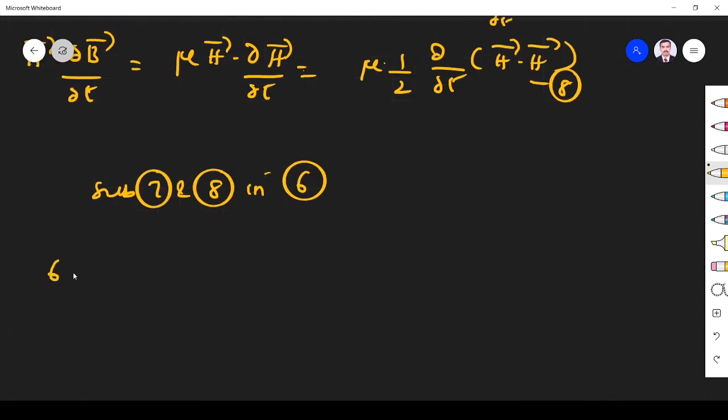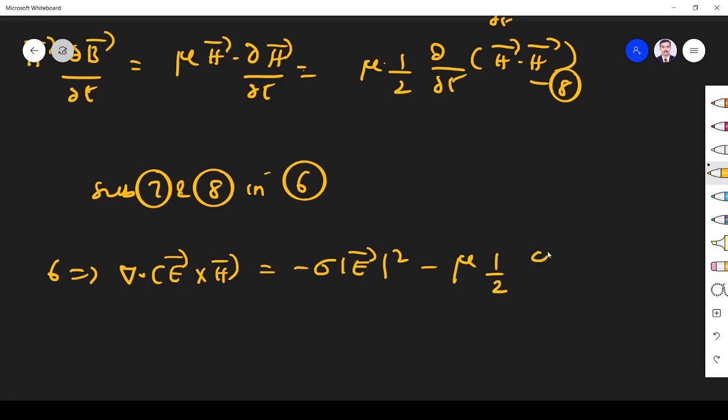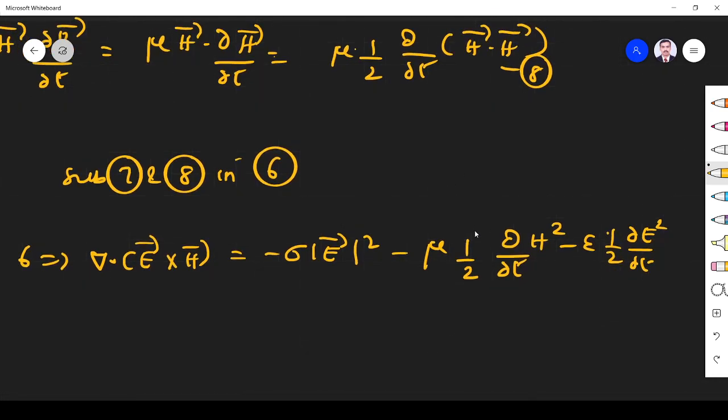From 6 it implies del dot E cross H is equal to minus σE squared minus μ into 1/2 ∂/∂t of H dot H, which is H squared, minus ε/2 into ∂E squared/∂t. Fine. So we can call E dot E as mod E squared and H dot H as mod H squared.